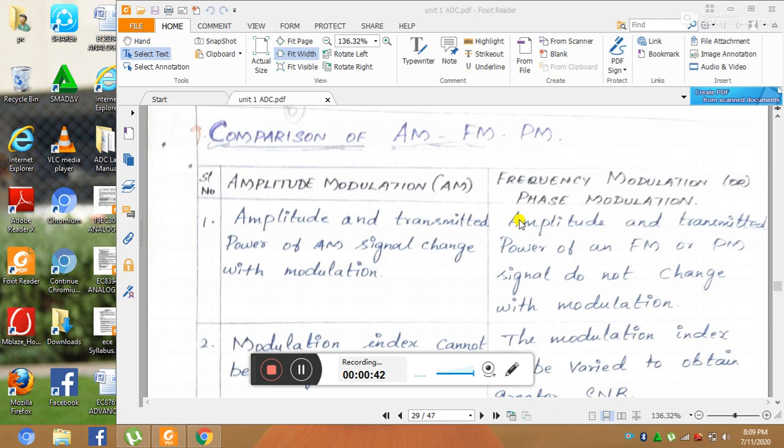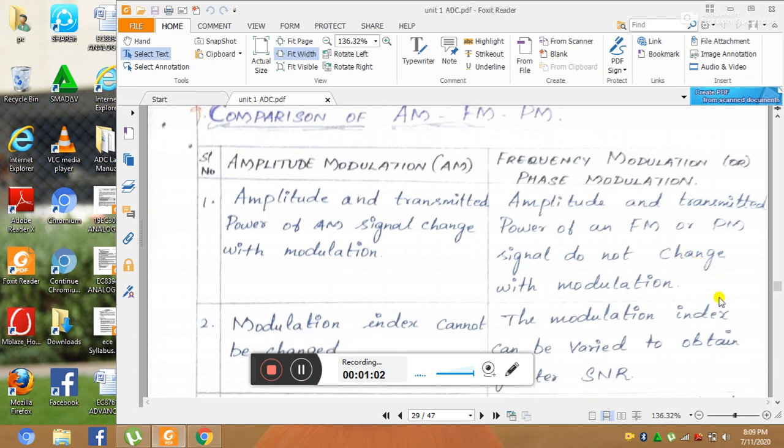Next, in phase modulation, the phase of the carrier signal is varied with respect to the modulating signal, that is called phase modulation. Here the amplitude and frequency are constant, so that both FM and PM signals do not change with modulation.